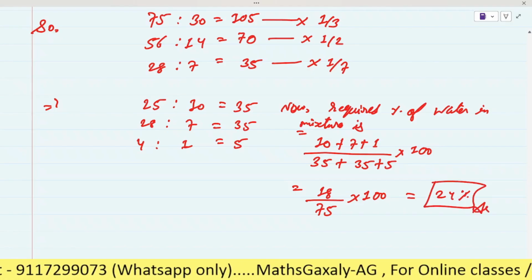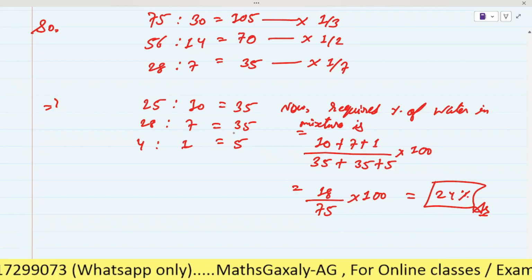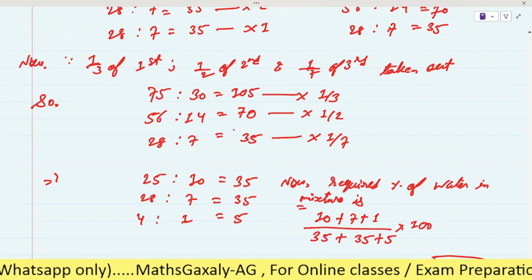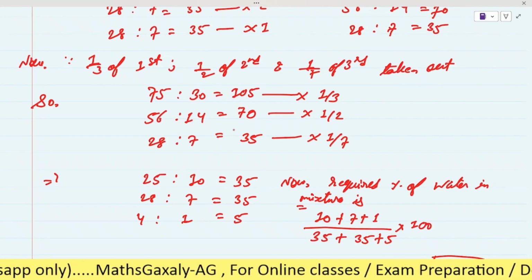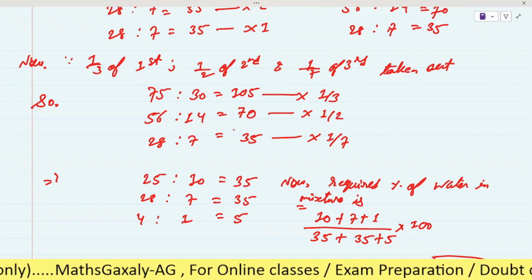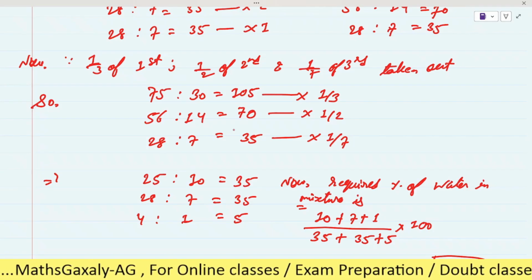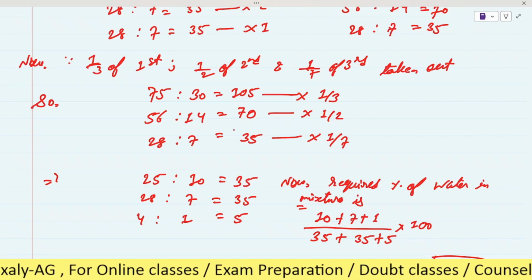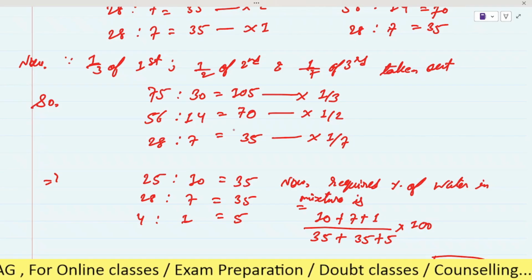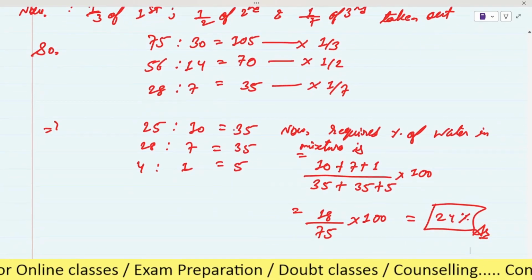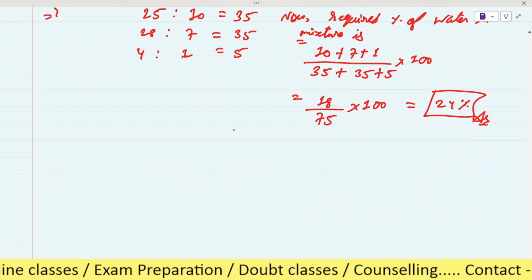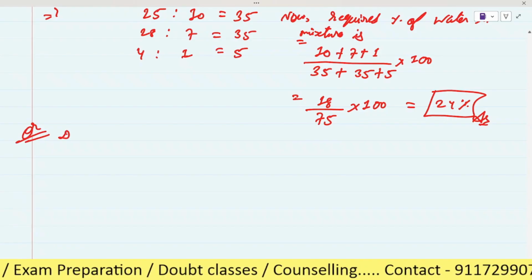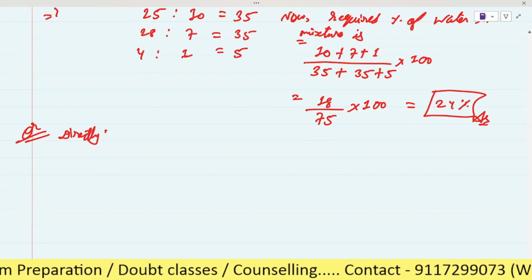Okay, so in this one there is more calculation, because here we did all the things step by step. First we make it equal, then we multiply by the volume of the vessel, the capacity of the vessel. Then we multiply the ratio by the quantity which we have taken out, and then we add it. But the direct method is you can do all these things in only one step, directly.